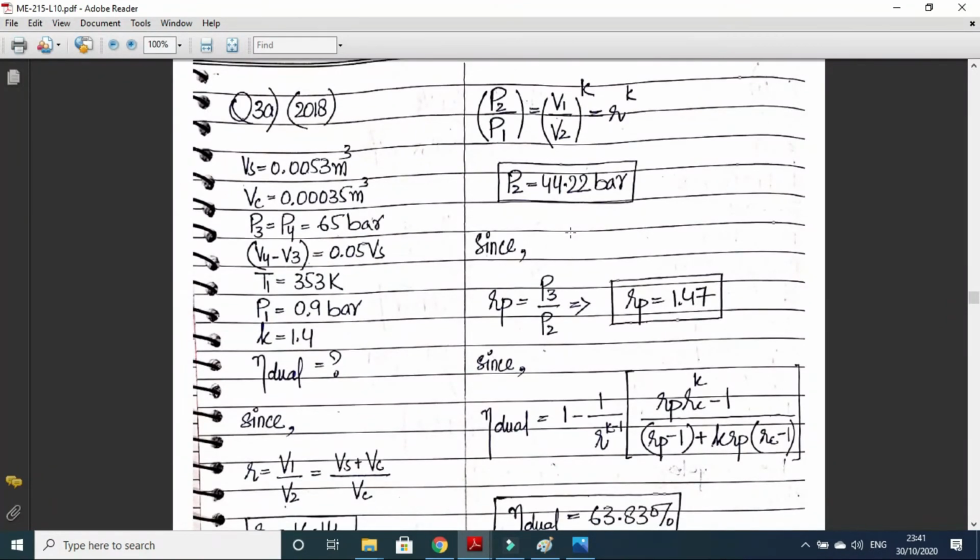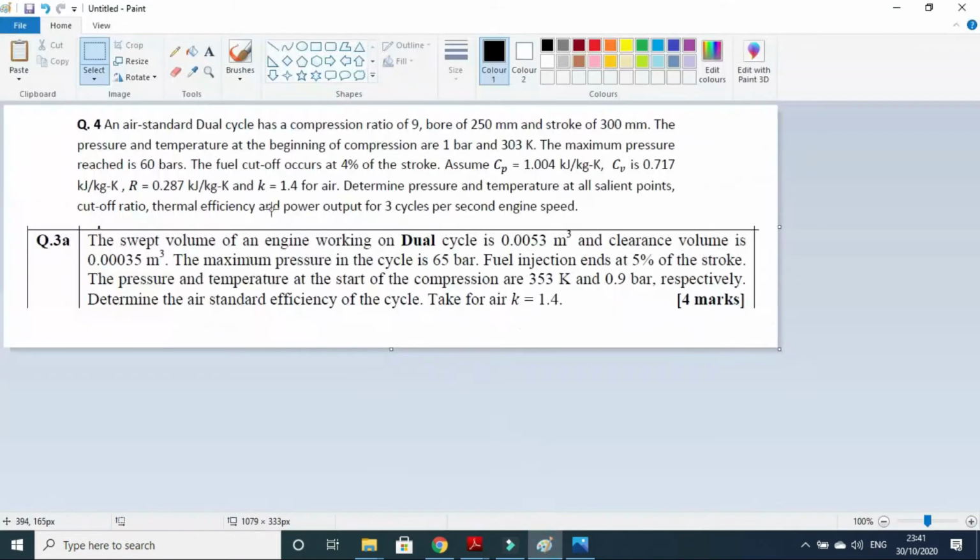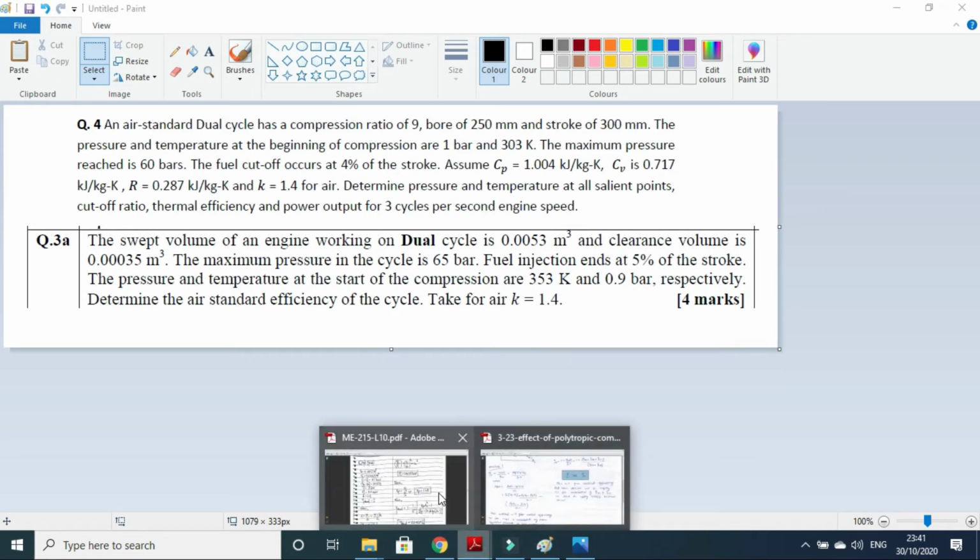We can straight come to question number 3a, which I gave in the 2018 final paper. So this is the question. The swept volume of an engine working on dual cycle is 0.0053 meter cube. The swept volume is given, and clearance volume is 0.0035 meter cube. The maximum pressure in the cycle is 65 bar. Fuel injection ends at 5% of the stroke. The pressure and temperature at the start of the compression are 0.9 bar and 353 Kelvin respectively. Determine the air standard efficiency of the cycle. Okay, so let's solve this numerical.